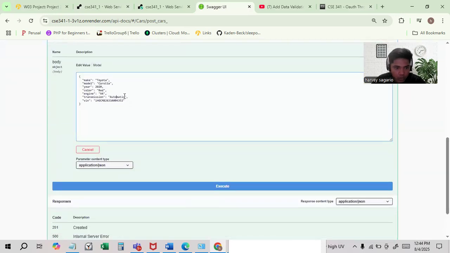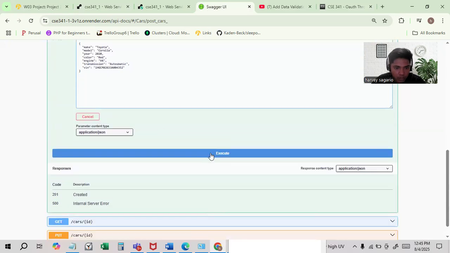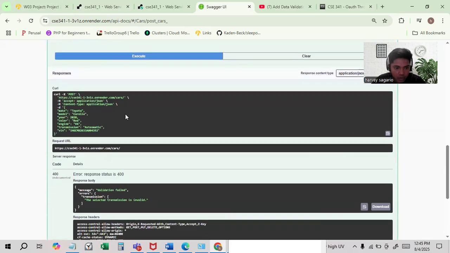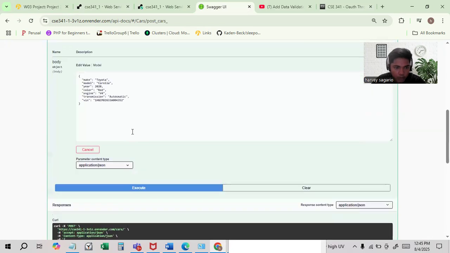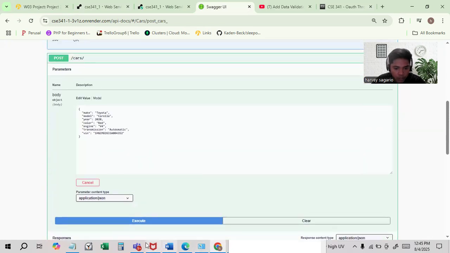Okay. So if you put here and you put invalid transmission, it will say the transmission is invalid because it has a format, right? Which is in my code. Where's my code? Here.